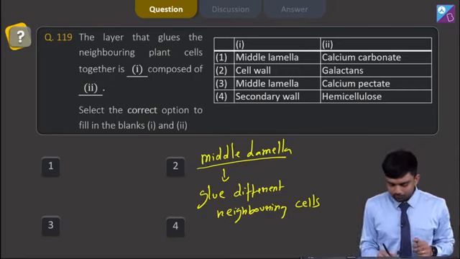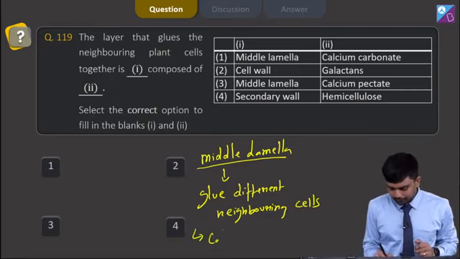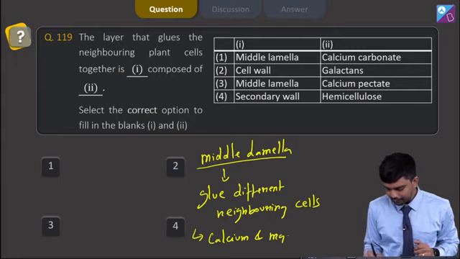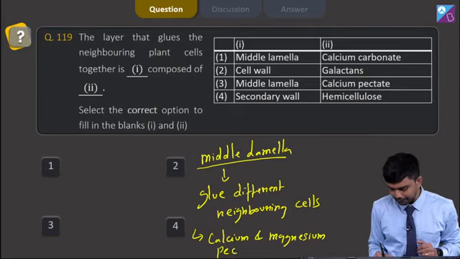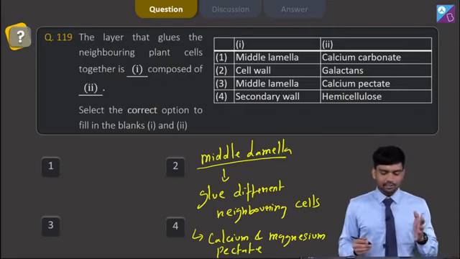And it is made up of calcium and magnesium lactate. So let us choose the correct answer.